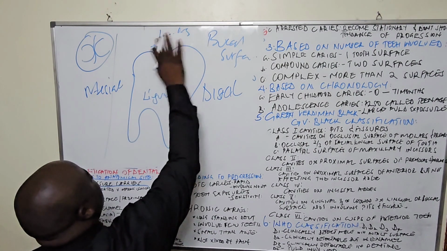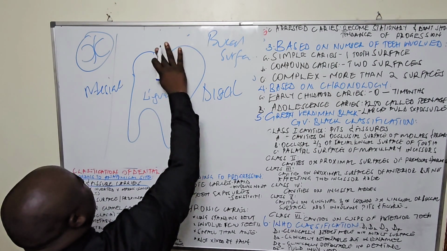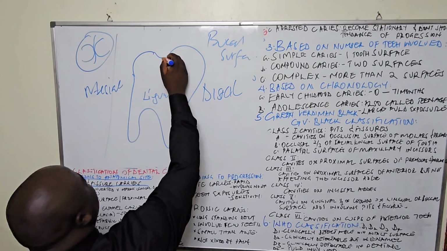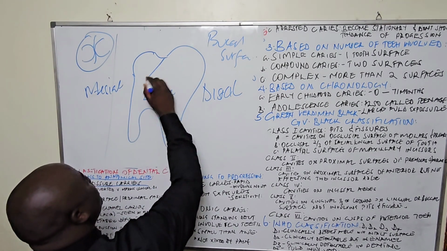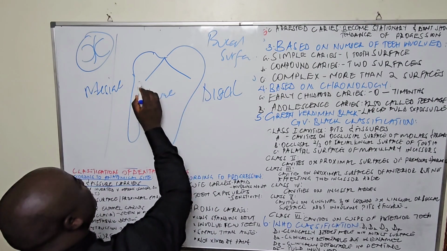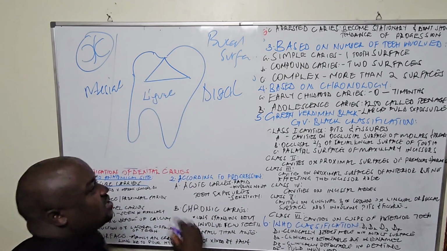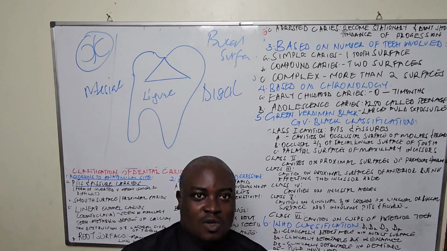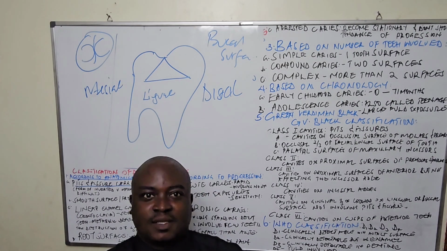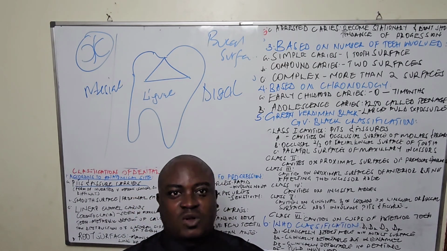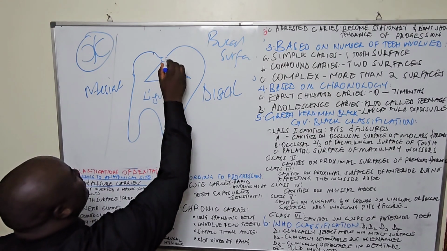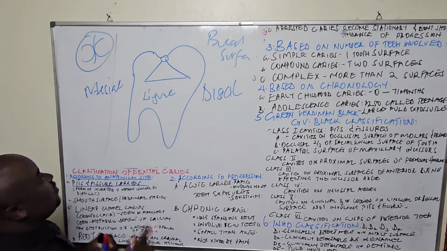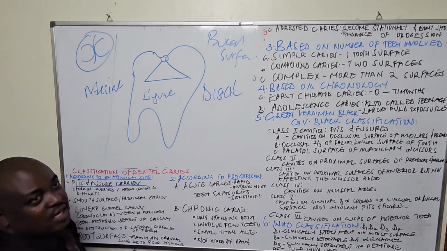So this is going to make our clinical diagnosis very difficult, because on top it seems small, but down it is a bit triangular. That is why your patients will always tell you they have a small cavity or a small hole on the tooth, because for him or her the cavity is small, but down it is what?